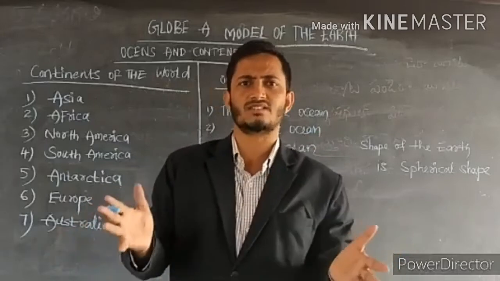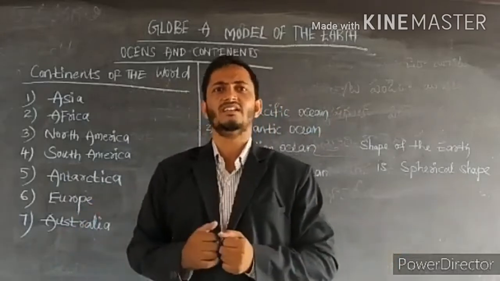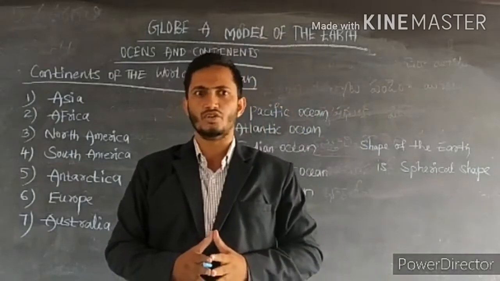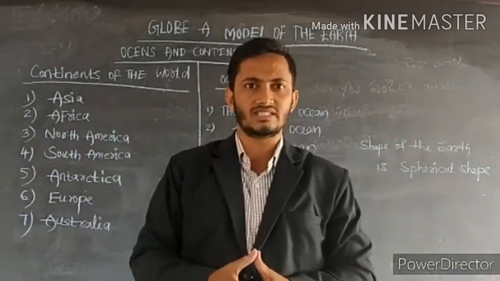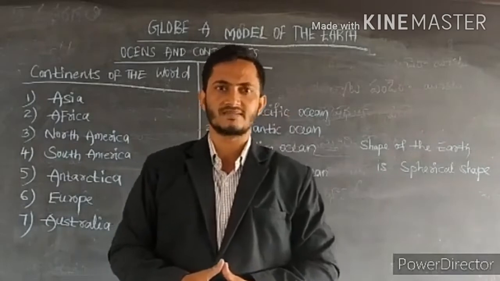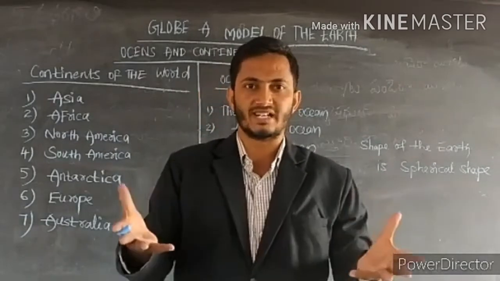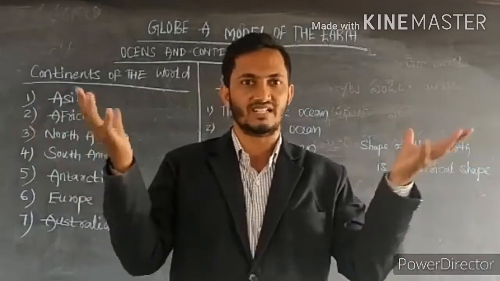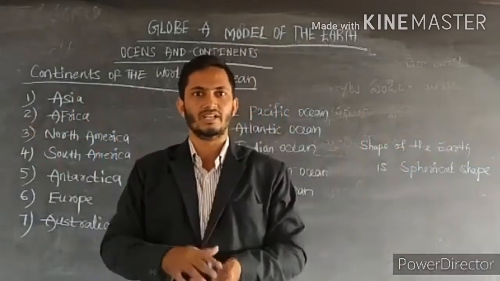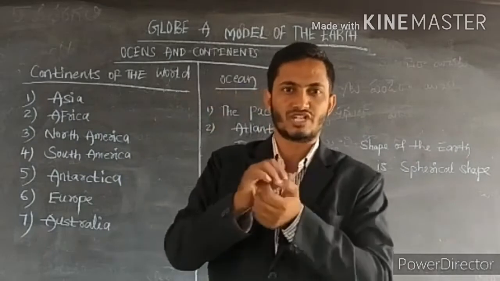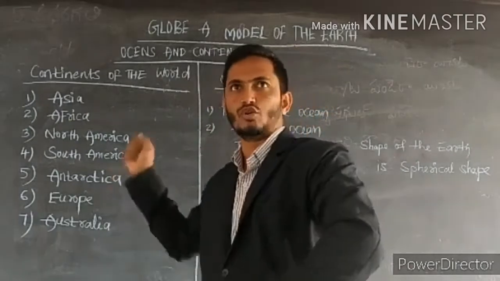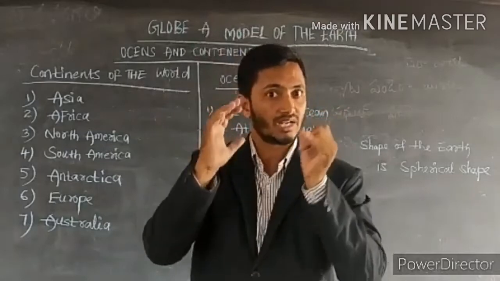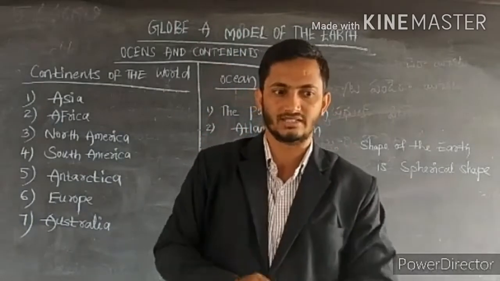No, that is not the correct answer. If anybody asks you what is the shape of the earth, you can undoubtedly answer that the shape of the earth is spherical, a spheroid. Suppose in my hand there is a round piece of clay. When I throw this clay piece, it gets pressed, and the shape of the earth also looks like that.